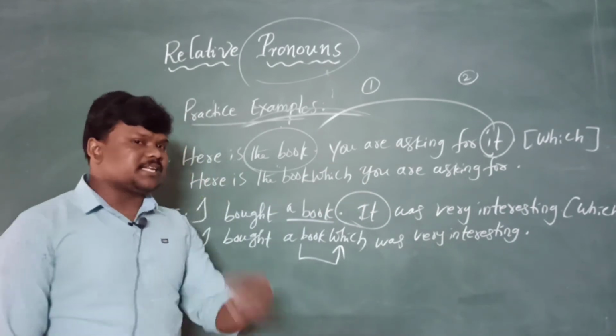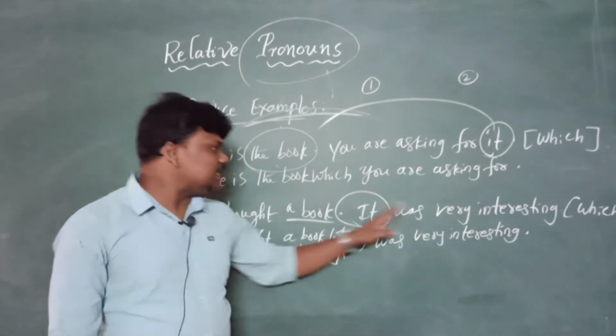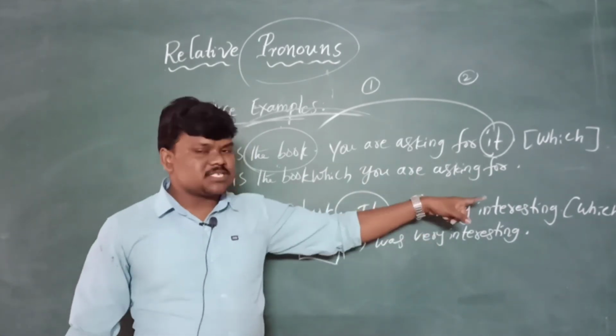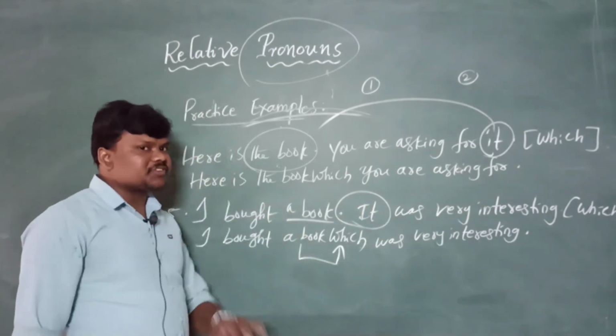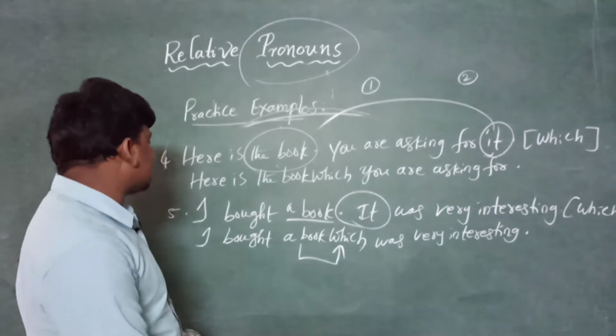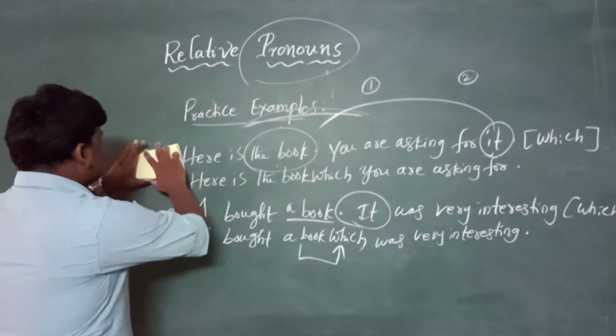Okay? In a single sentence. If two sentences ask us to combine with which, this is the case, right? And let me write two more examples. After that we will wind up this topic, and let's get into one more example.